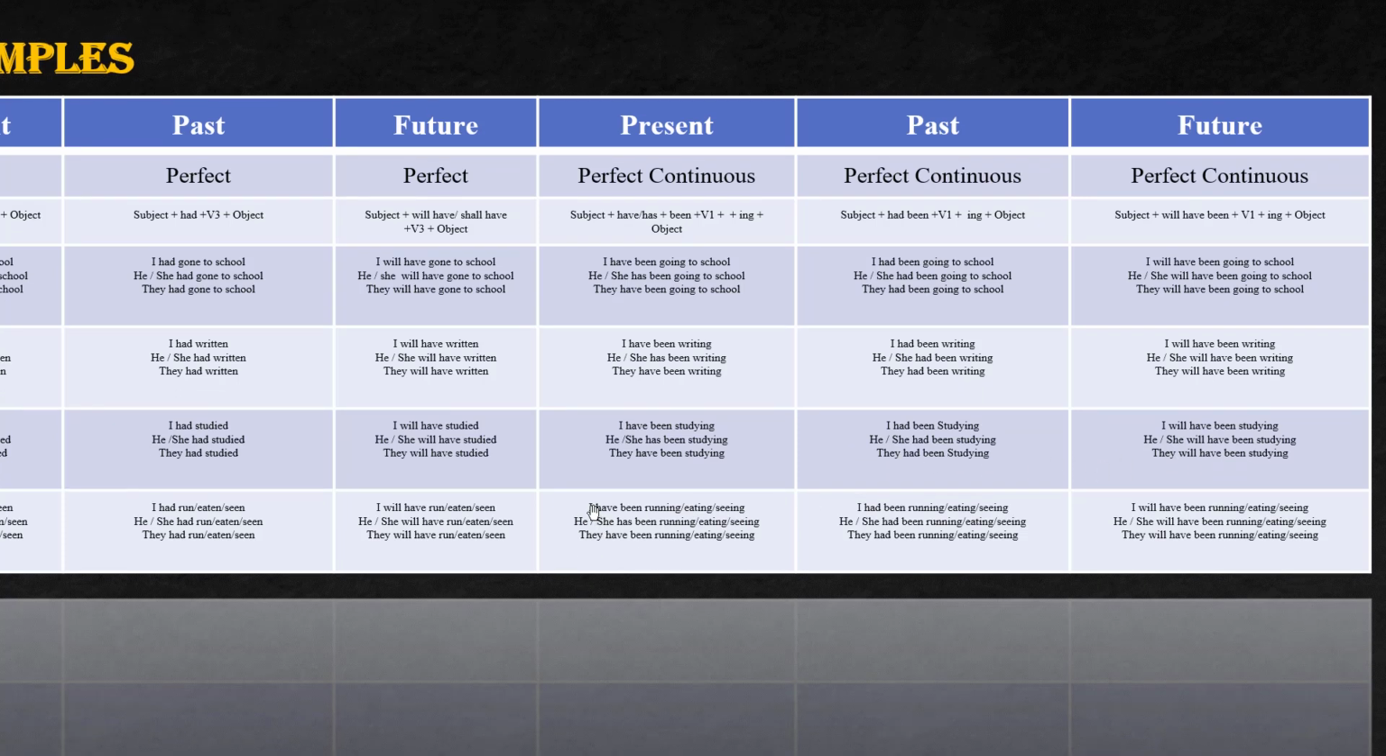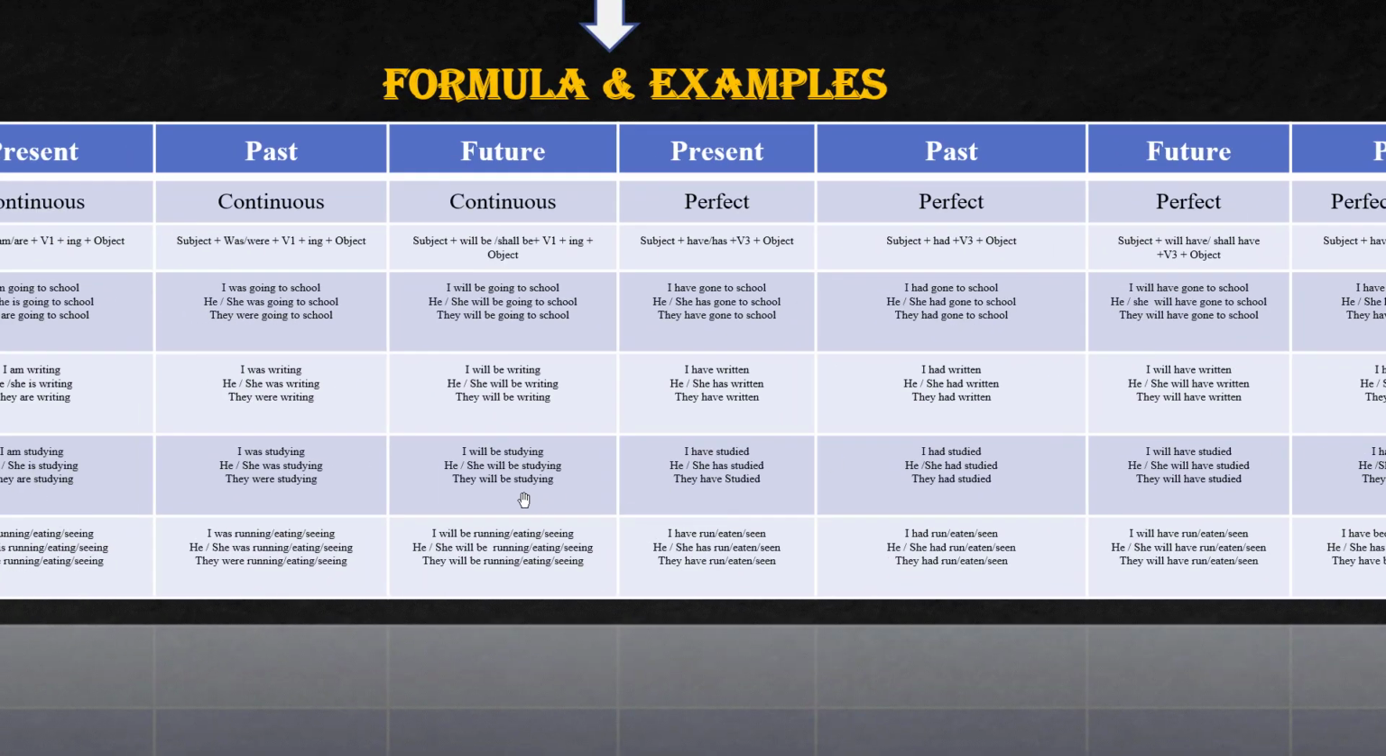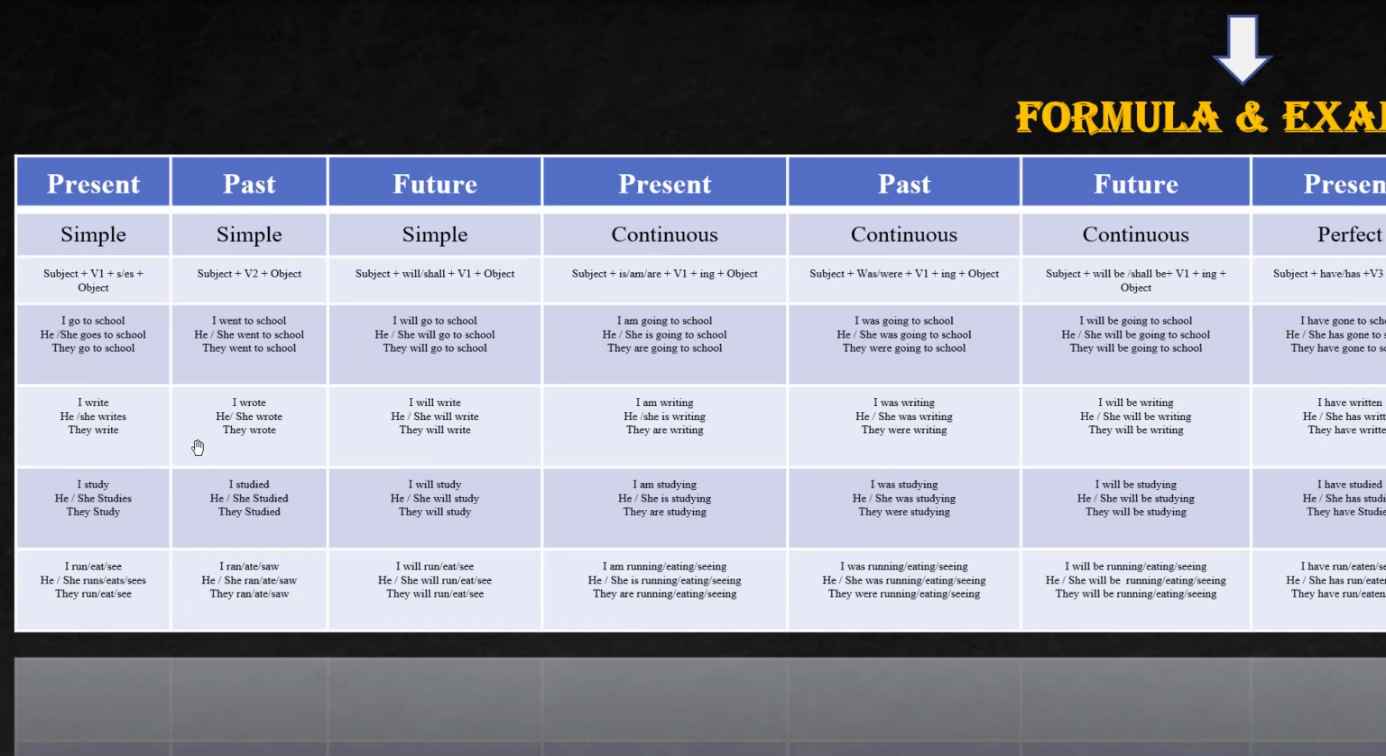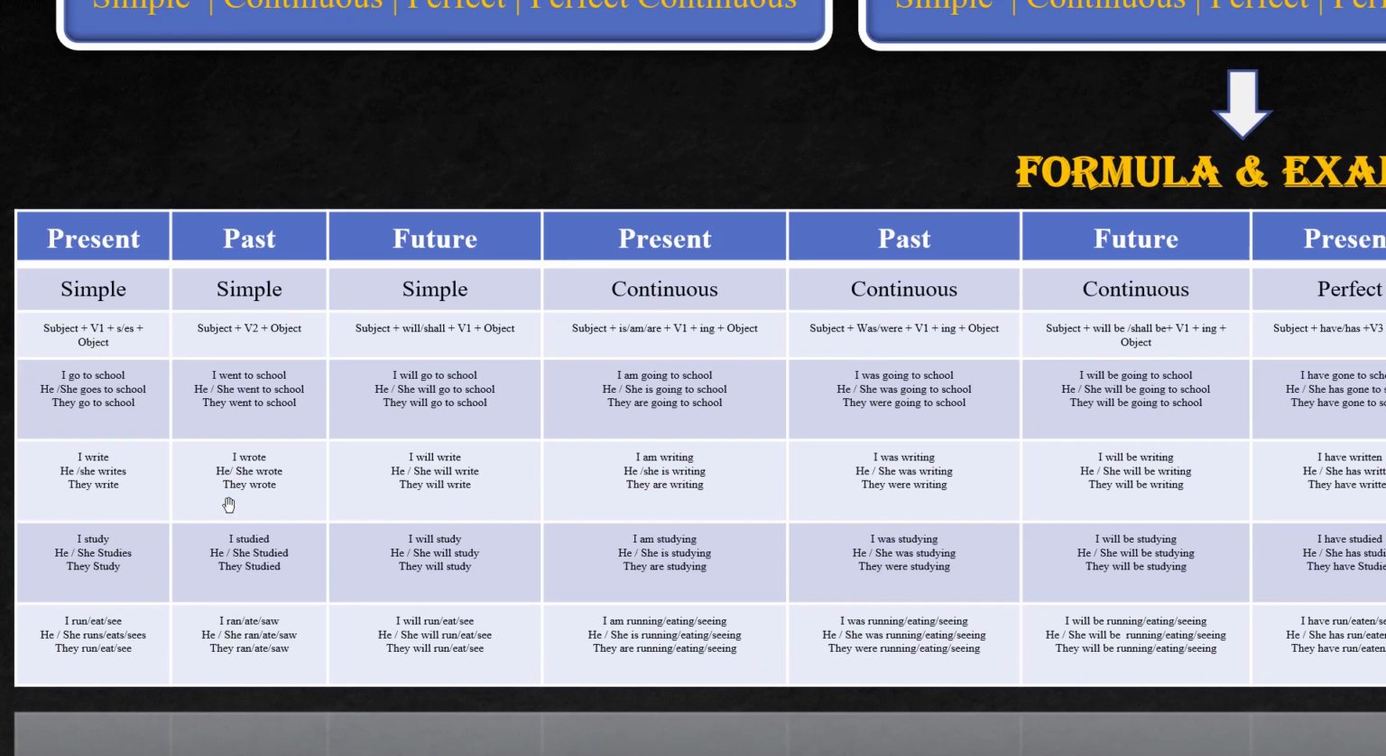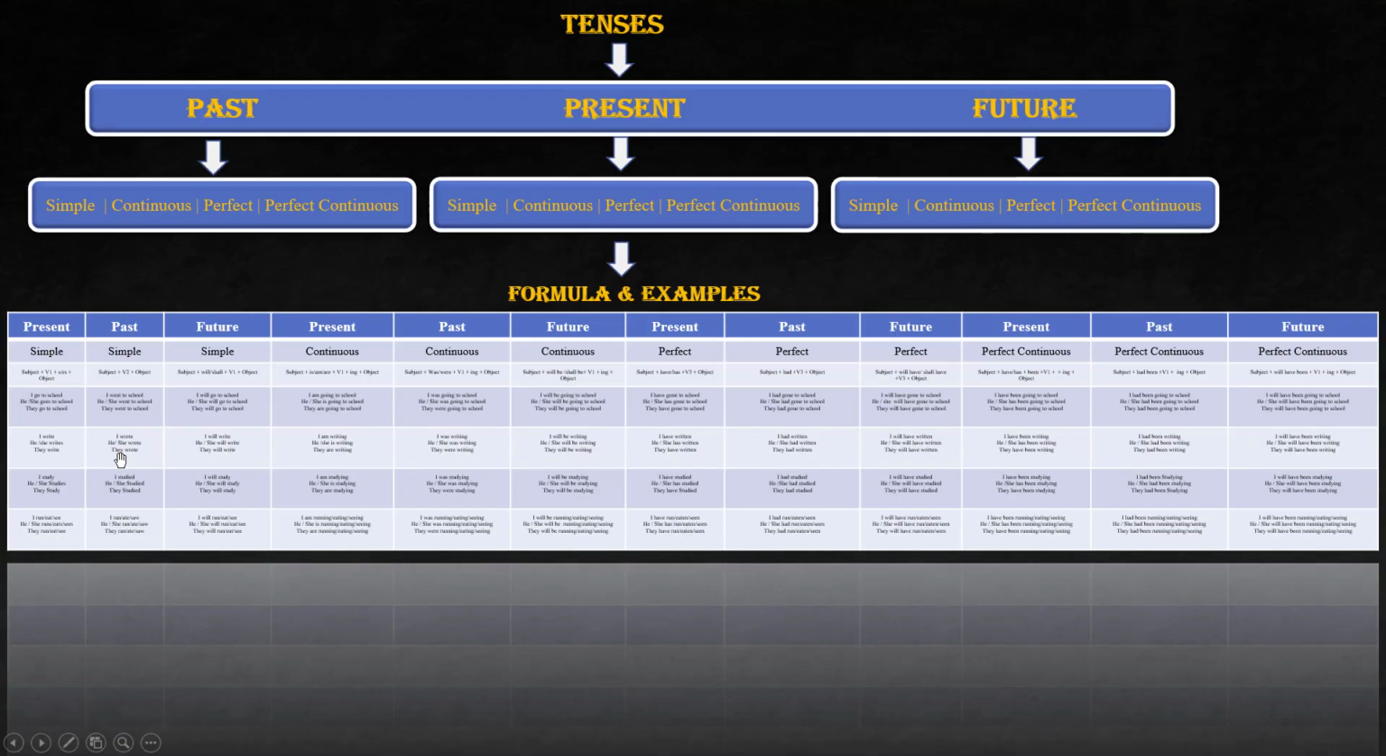Here, I have been eating. She had been eating. They will have been eating or running or seeing. Okay, I hope this is clear for you guys, right? It's very easy when it comes to remembering these things. Okay, well, let's focus on a few examples here.